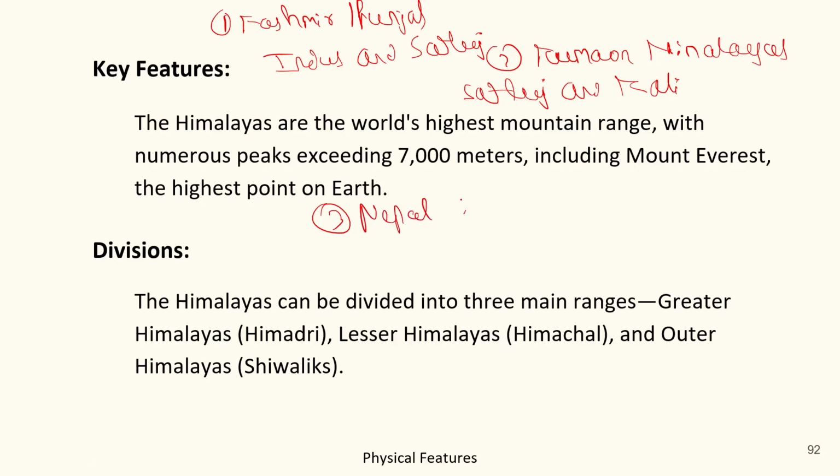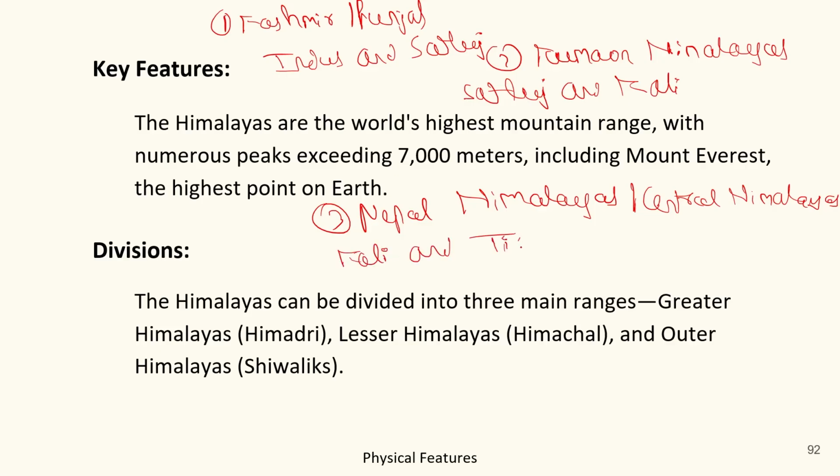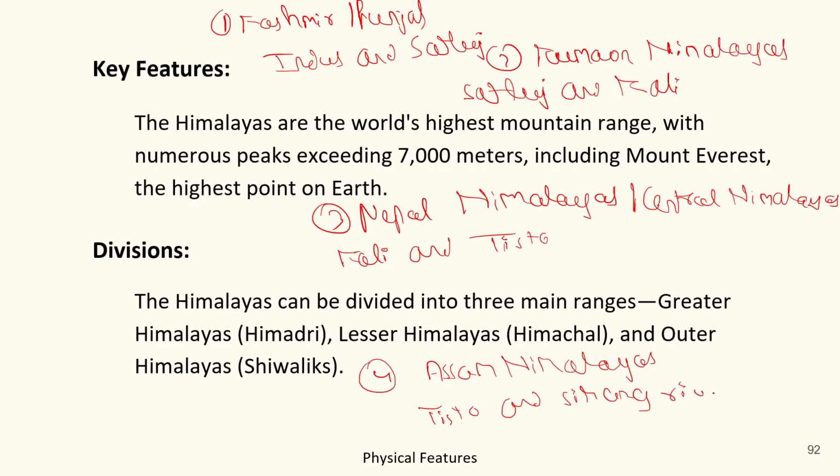The third is the Nepal Himalayan division, also called the Central Himalayas, between the Kali and Tista River, and the fourth one is the Assam Himalayas, which lie between the Tista and Dihang River.